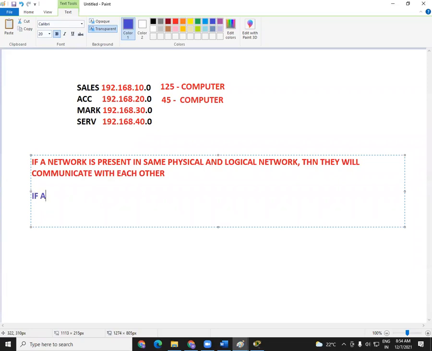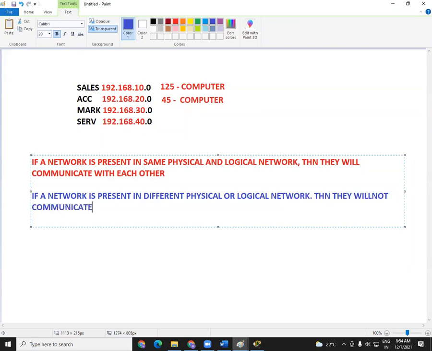Now, if computers are present in different physical or logical networks, then they will not communicate with each other. These 2 points you should remember for the rest of your life.